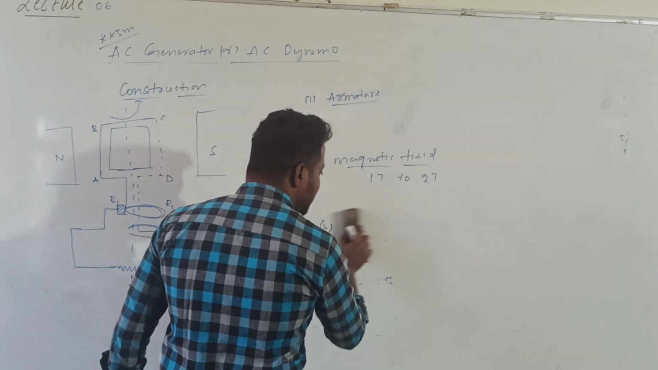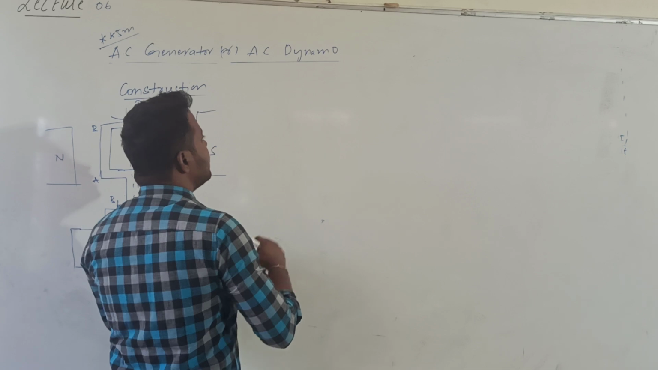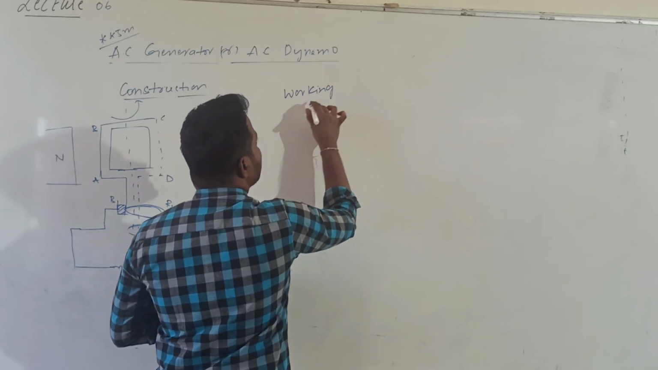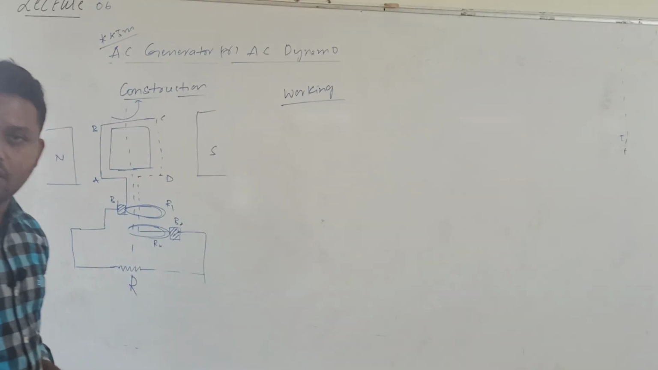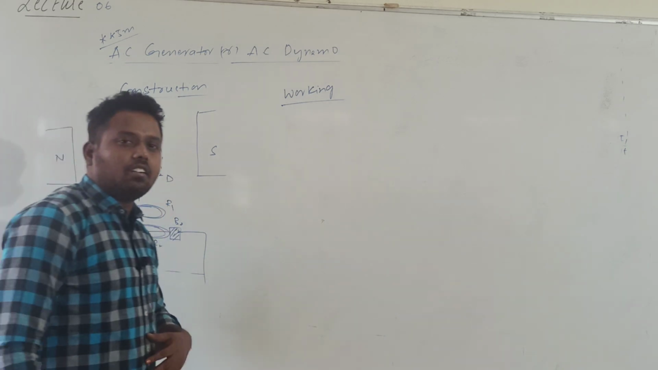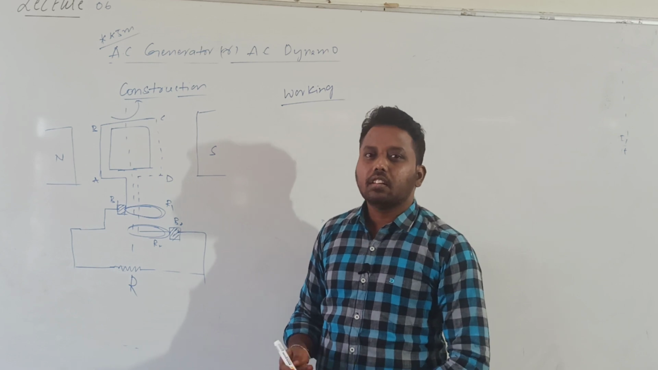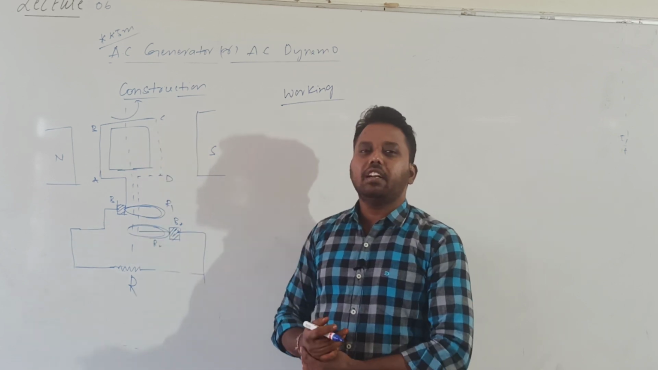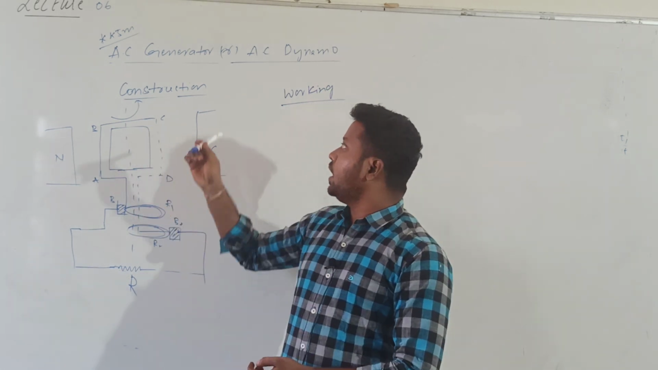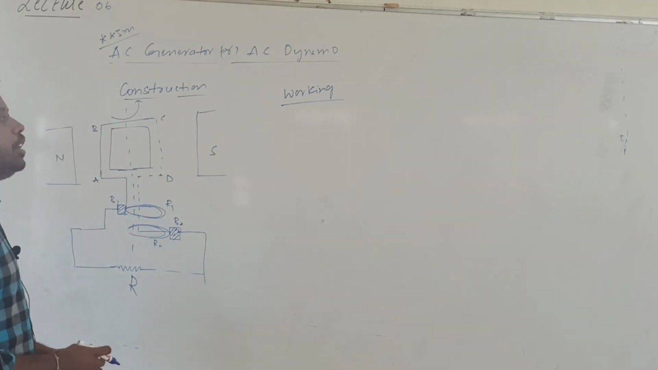After completion of construction, now you have to explain the working. So how does the AC generator work? First, the coil will start to rotate. Whenever the coil rotates, the magnetic field linked with the coil changes. Due to this change, the magnetic flux linked with the coil changes. According to the phenomenon of electromagnetic induction, an induced EMF will develop.